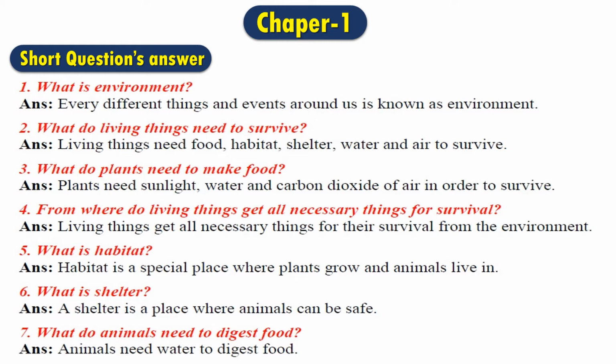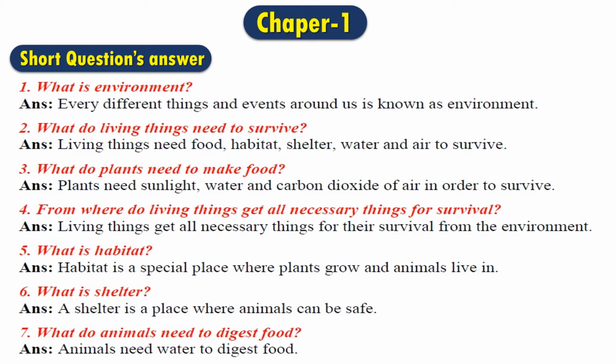Question number 2, what do living things need to survive? The answer is, living things need food, habitat, shelter, water and air to survive. We all know that animals and plants need food to survive, and water and air are important for them. But also we need habitat and shelter.